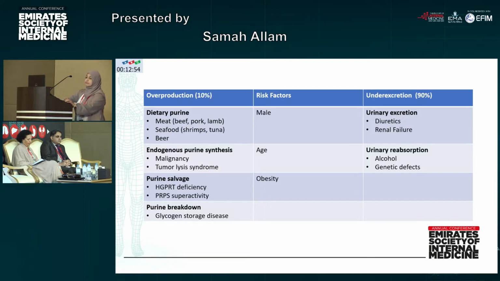The underexcretion, which accounts for the 90%, is the most important, and it is very important for all of us as doctors, because it happens with decreased urinary excretion in case of diuretics and in renal failure patients, with increased urinary reabsorption in case of alcohol intake, and with genetic defects.